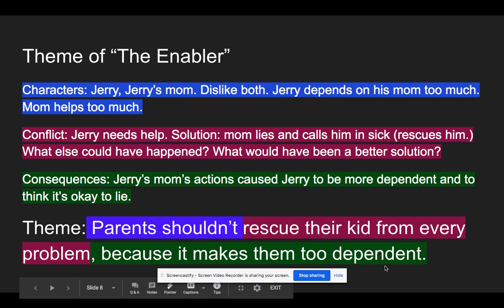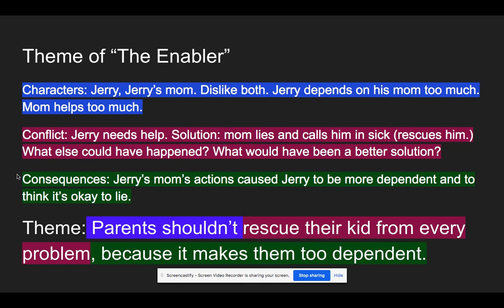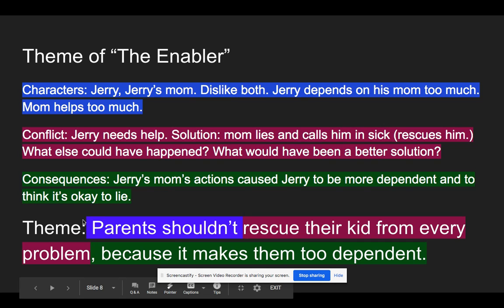Okay. So this theme statement is a pretty good theme statement because it takes into account the characters, conflict, and consequences of the story. And it's general enough that it can apply to you in your life. You can think about if your parents do this or not. And I can apply it to my life because I am a parent. So I can think about whether I would make decisions like this or if I shouldn't. So this statement can really apply to anyone who has parents or knows parents. So that's an example of how to come up with a theme statement.